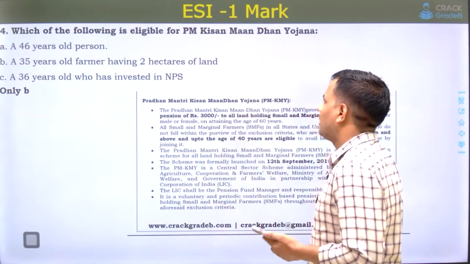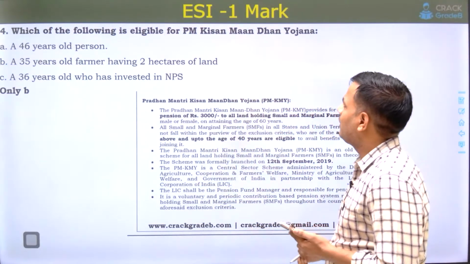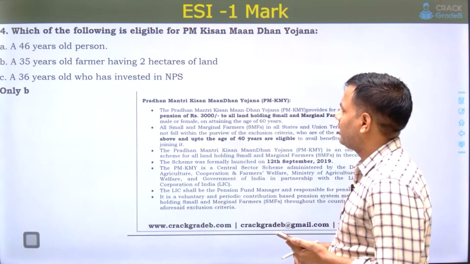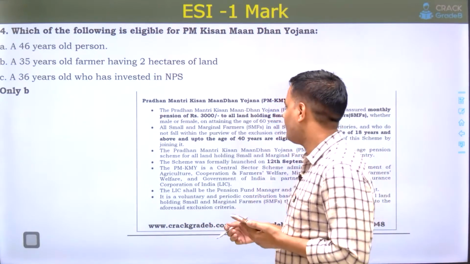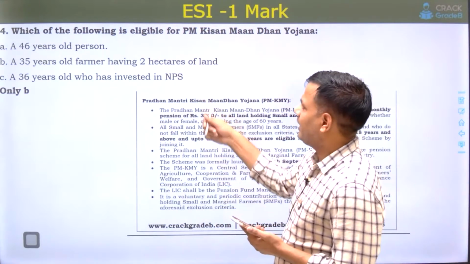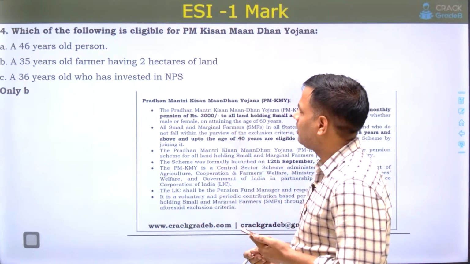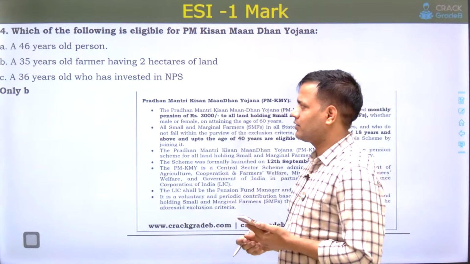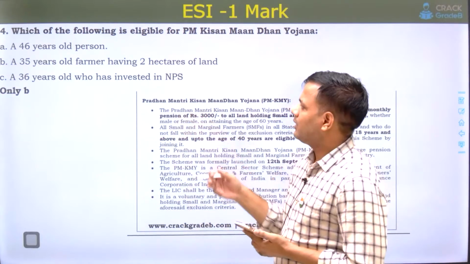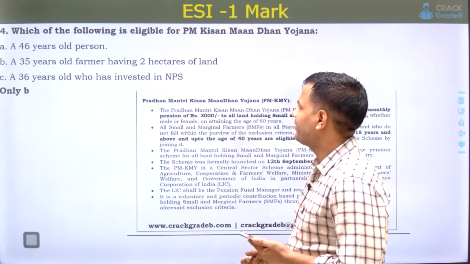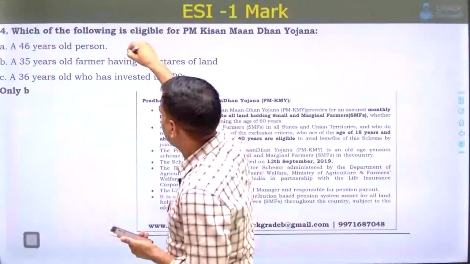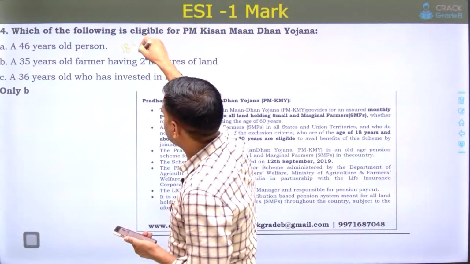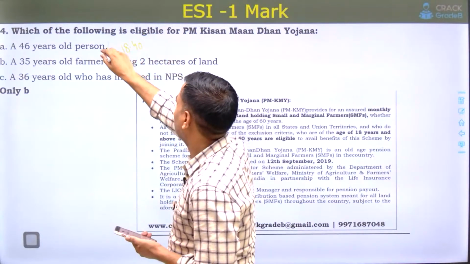Next question was, which of the following is eligible for PM Kisan Mandhan Yojana? A 46-year-old person, a 35-year-old farmer having 2 hectares of land, a 36-year-old who has invested in NPS. The age range is 18 to 40 years, so the first is wrong.